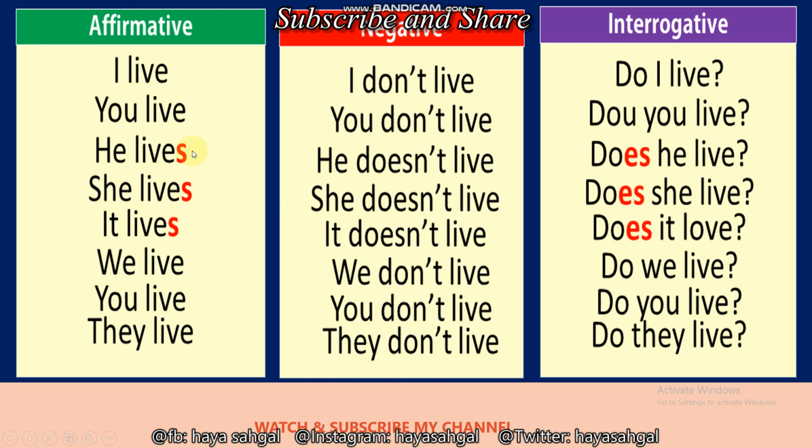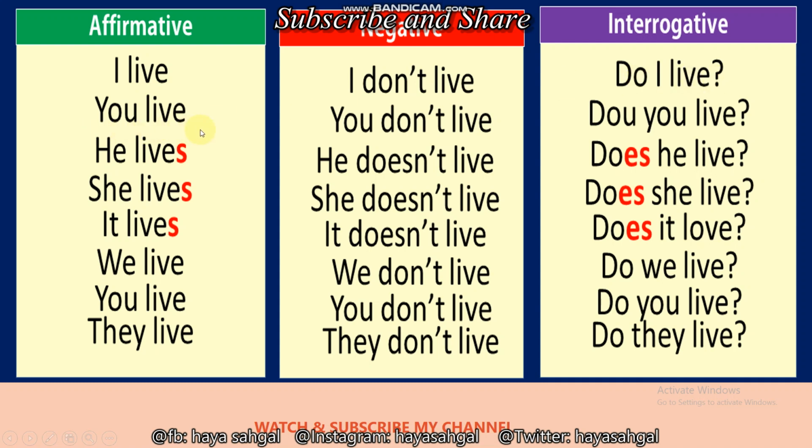Here, three types of sentences we can make in all tenses: affirmative, negative and interrogative. Like affirmative, the positive sentence of present simple: I have, I live. As I, we are taking it as plural. So how to make it negative? I don't live. And how to make it interrogative, means to ask the question? You have to just bring this do before the subject. That will become, do I live?